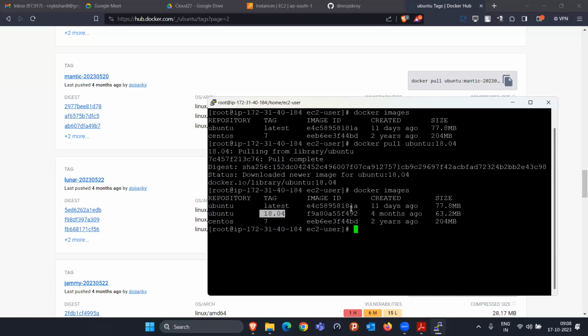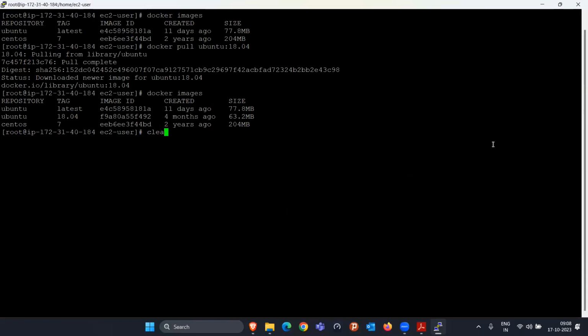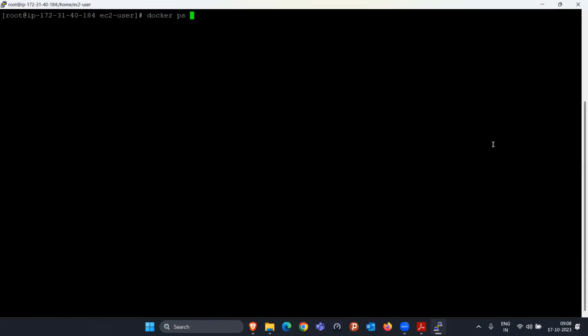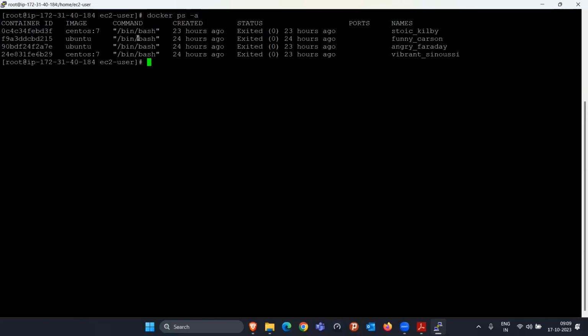Now, when I want to start a container, like yesterday I ran so many containers, if you remember, these four containers we already started. Take an example again. I want to start a container, so I will simply say docker run, and give me the interactive terminal for that. And that container, I want to use it from the image called Ubuntu, and I want to use the specific version 18.04 only. I'll press enter. They will start a container from Ubuntu 18.04.